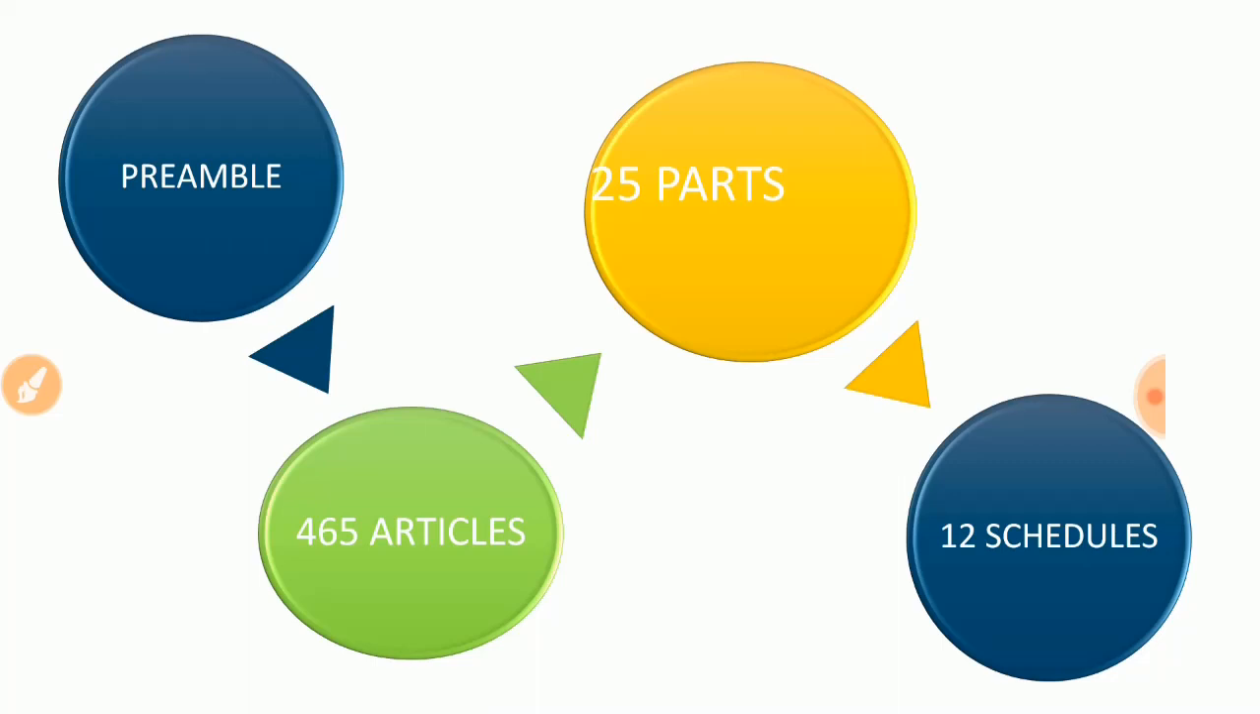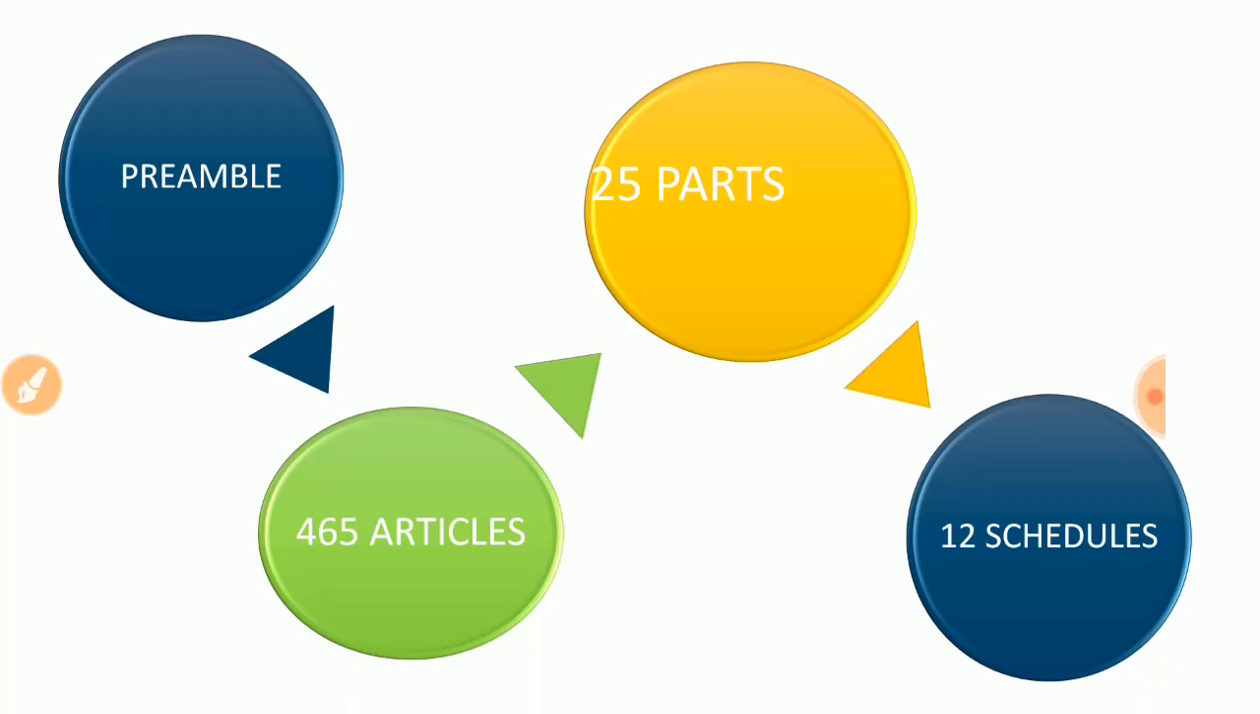You know what? Originally we had only 395 articles, and later we added a few articles and parts to the Constitution of India. So that's why if the UPSC or the CBSE asks you what is the original number of articles in the Indian Constitution, then your answer is not 465 plus, it is 395. Okay, and the original number of parts is 22, and now it is 25 plus. Okay, so preamble and schedules we finished.